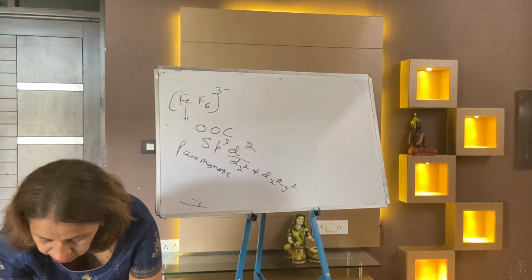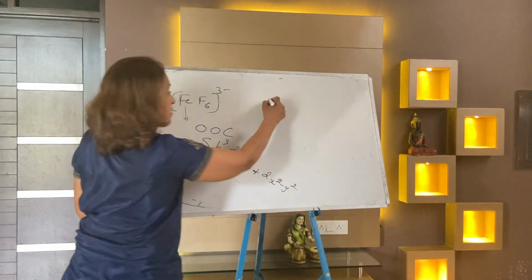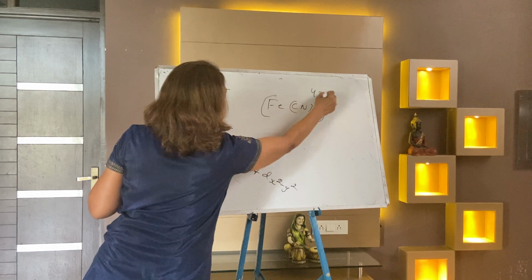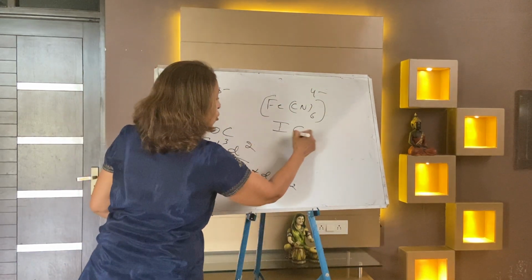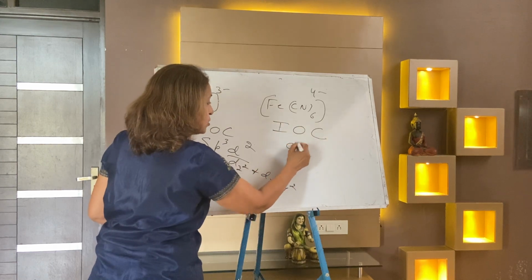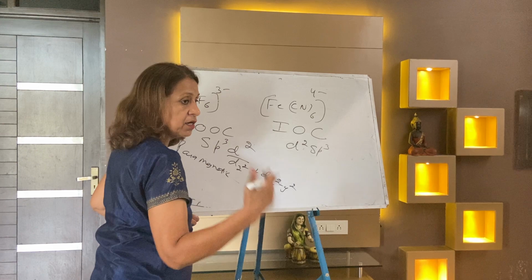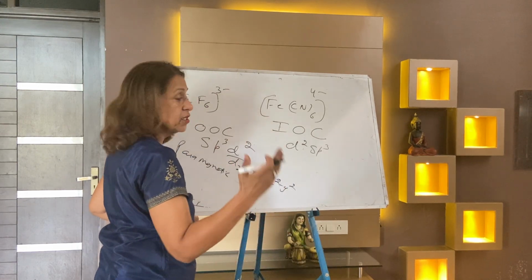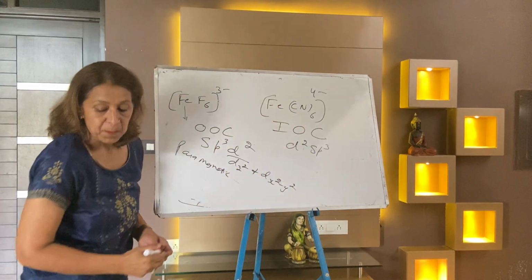After that, I am taking the next example, iron cyanide 6 4 minus. So it is a strong ligand. When there is a strong ligand, it is an inner orbital complex. Hybridization is d2sp3 octahedral, dz square, dx square minus y square, same. It is diamagnetic and it is a low spin complex.